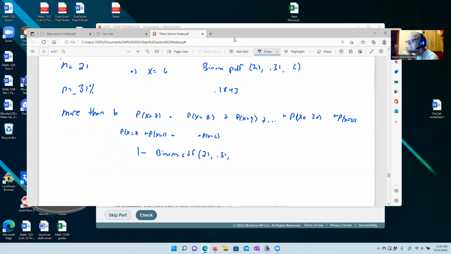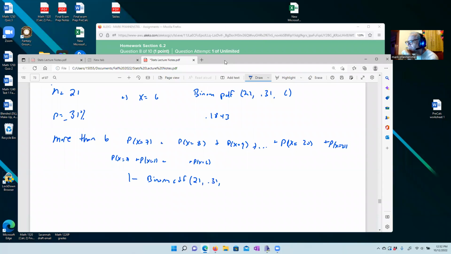More than 6. Actually, more than 6 would be 7, right? So up to 6. Okay, 1 minus the probability of up to 6 people have this. This was going to take care of the case of 0, 1, 2, 3, 4, 5, 6, leaving us with the rest of them. Okay, so that's how we're going to calculate these problems.